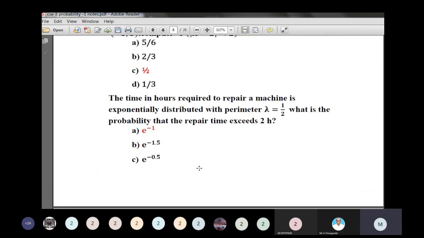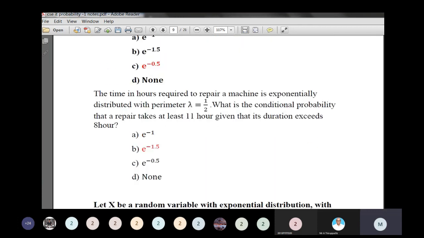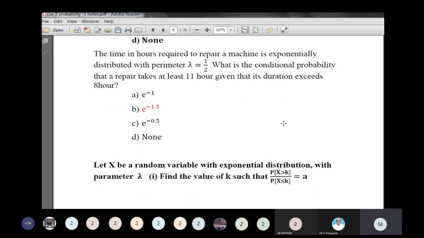Okay, now next we have discussed some important problems of exponential.